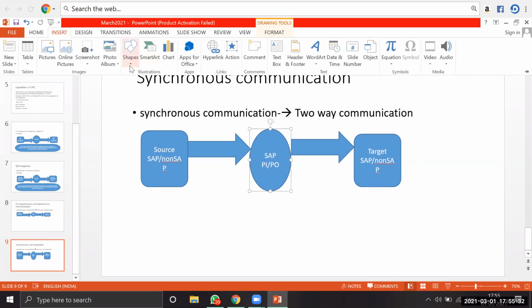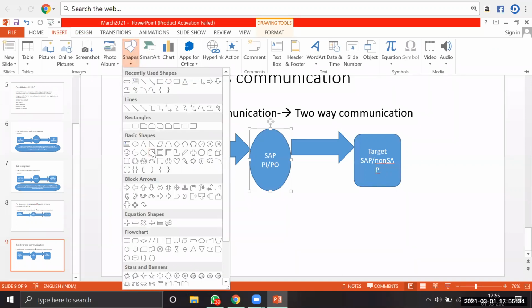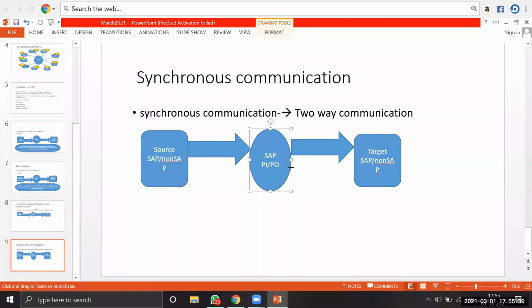The source system will send a request. Based on that request, it will go to the corresponding target, and you'll get a response from the target. The same response we are going to send back to the source. That is called synchronous communication.